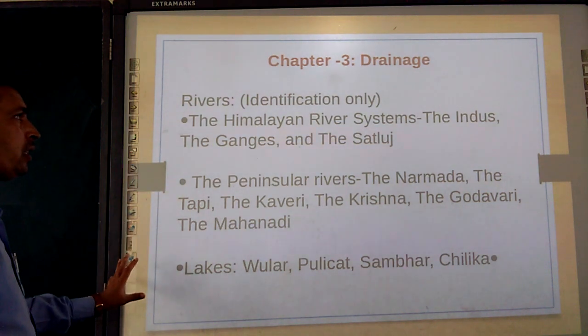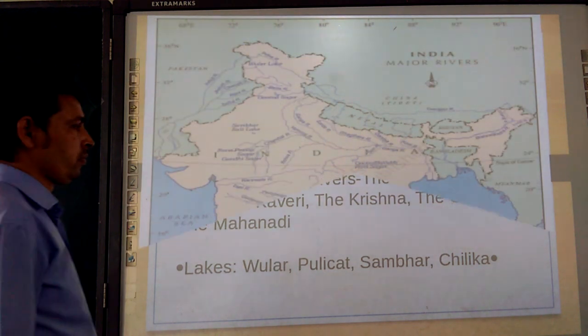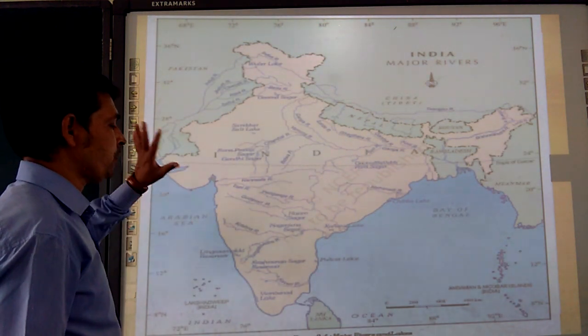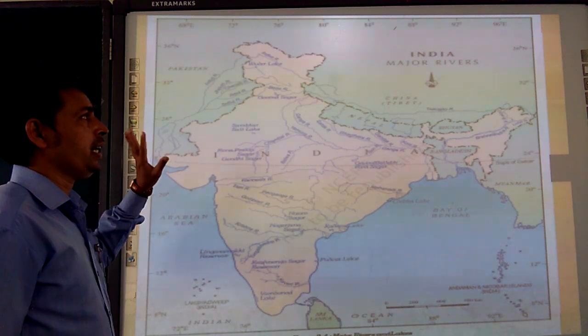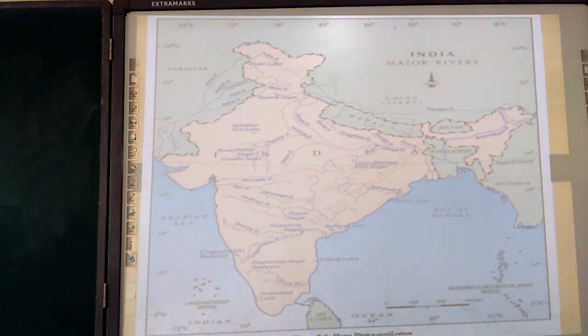Now we are moving towards the map for chapter number 3. Observe the map clearly. India's major rivers and lakes are there. Please see it carefully.